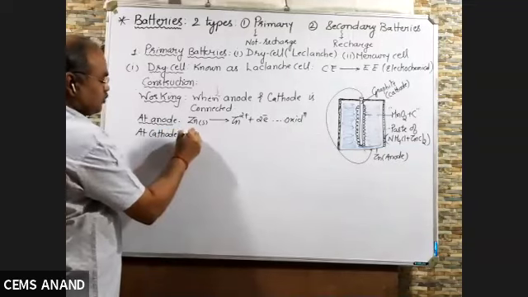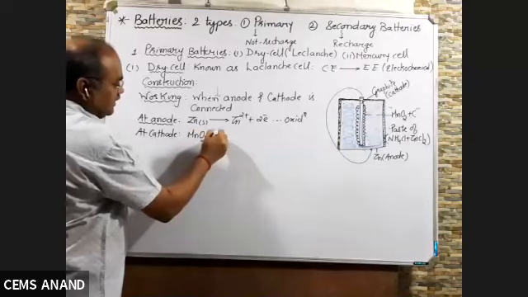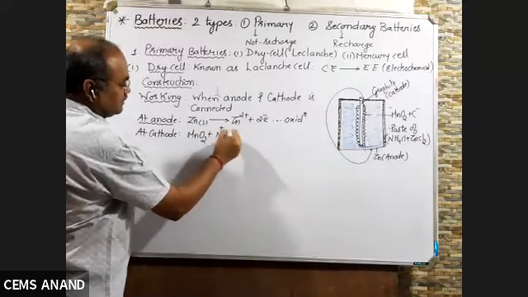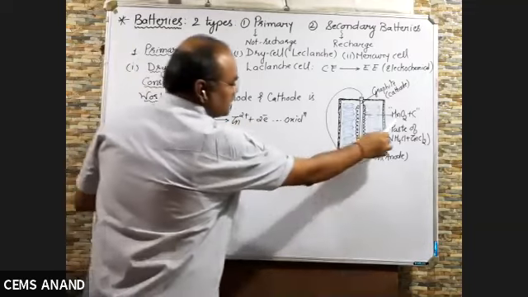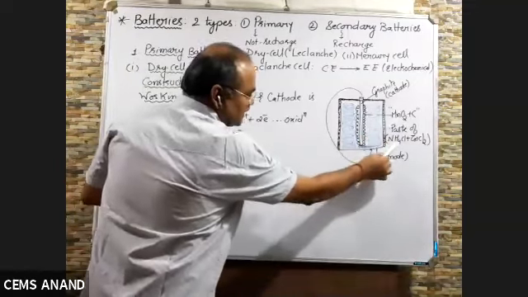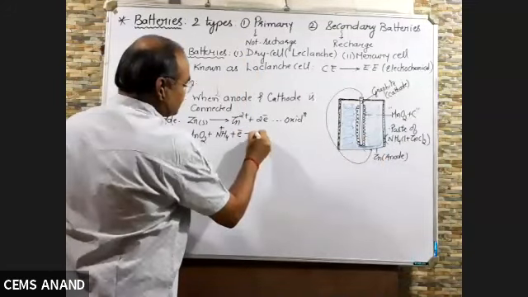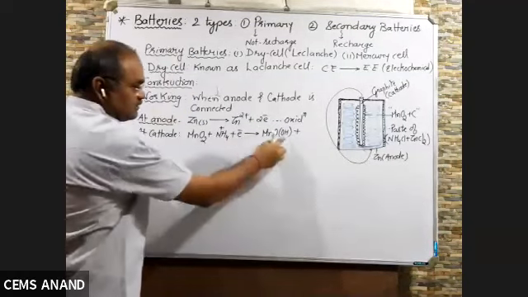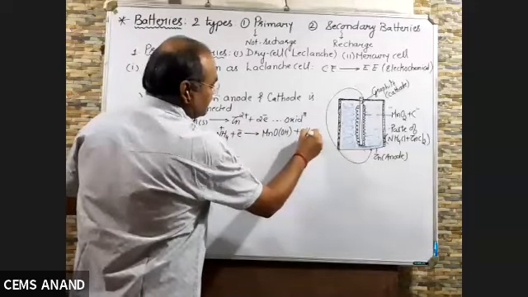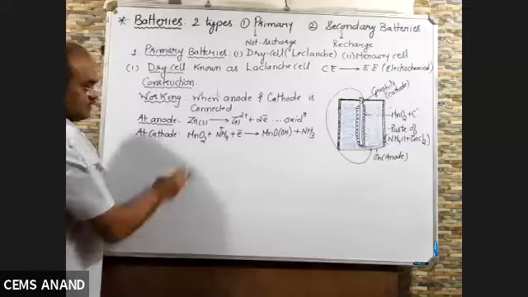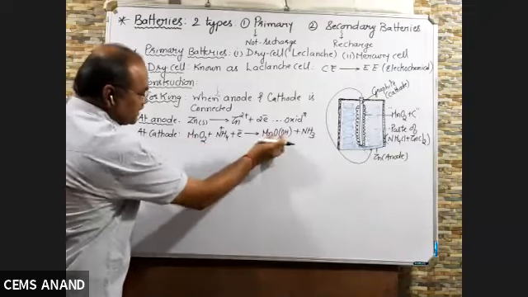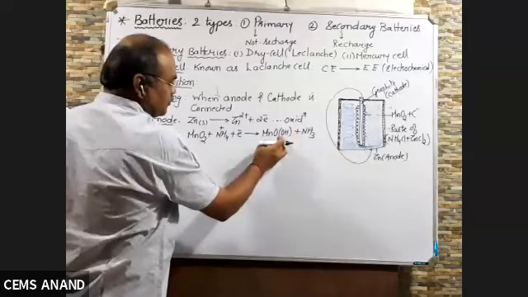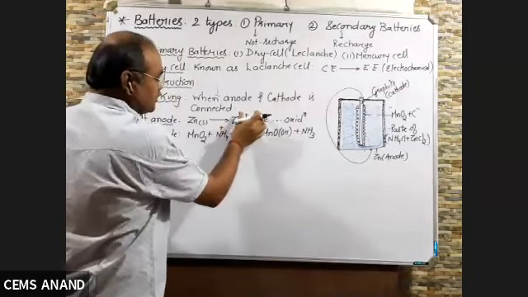Now at the cathode MnO2 powder is there. It combines with NH4+ and takes an electron. MnO2 powder is in contact with the NH4+ paste. So this will give you hydroxy manganese oxide, MnOOH, plus, now 1 H is coming from here, right? So what is left? Ammonia. Is this clear now? So two oxygen are here, 4 hydrogen, 3 plus 1, 4 hydrogen is also there, and plus charge and minus charge is neutral, plus 2 minus 2.